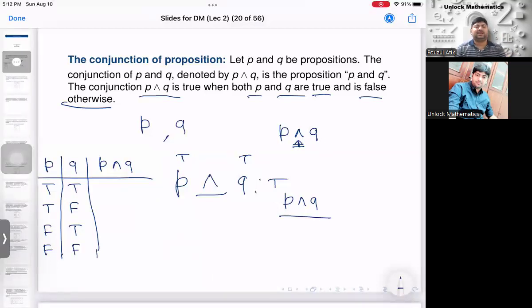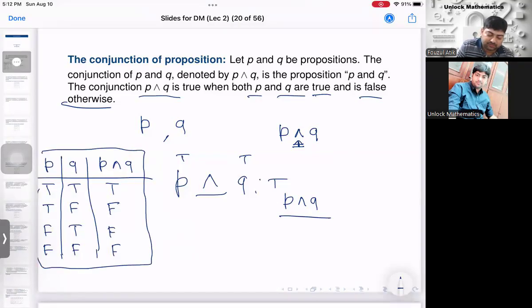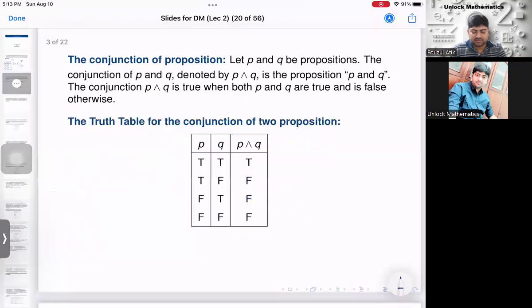And what we understood is that P and Q will be true if both the involved propositions are true. So therefore this will be true. But in all other cases, one of them is false. This is false, the first one is false. This is also false, both of them are false. P and Q must be false. So this will be the truth table of P and Q. Clear? Very easy. So as we discussed, this is the truth table of the conjunction of two propositions P and Q.